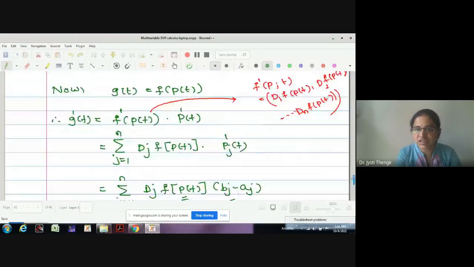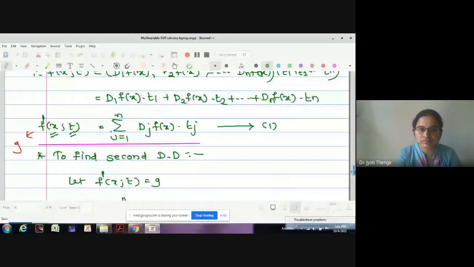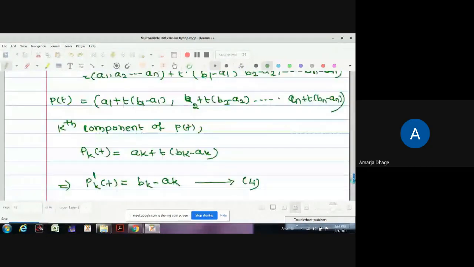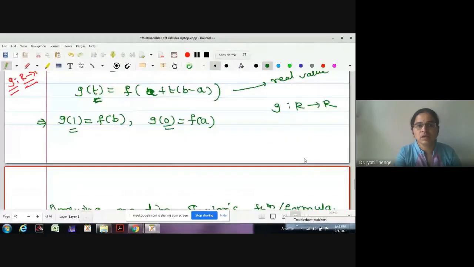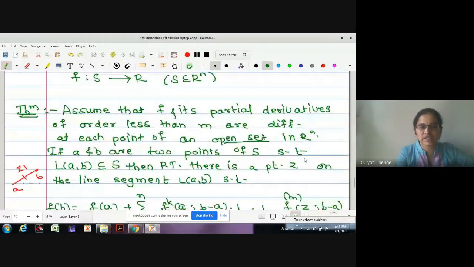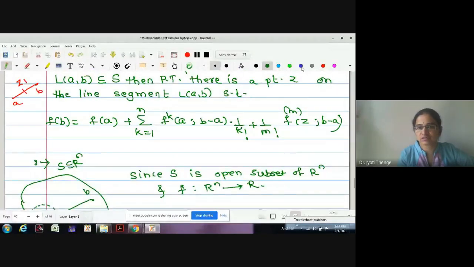Okay. Let me just tell you the theme from the starting. In Taylor's theorem, we want to prove a statement like this.